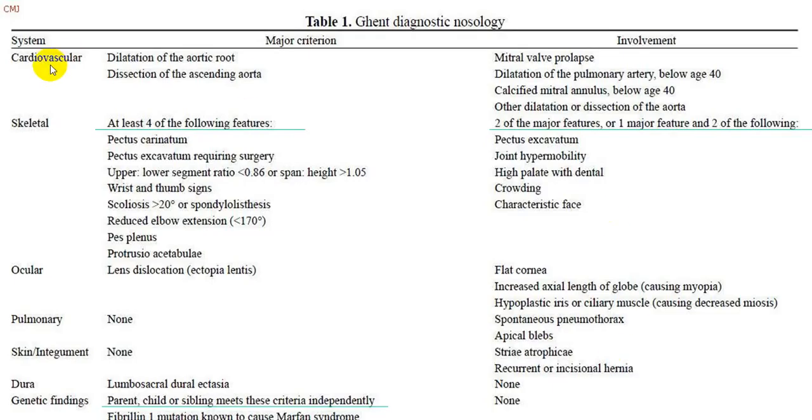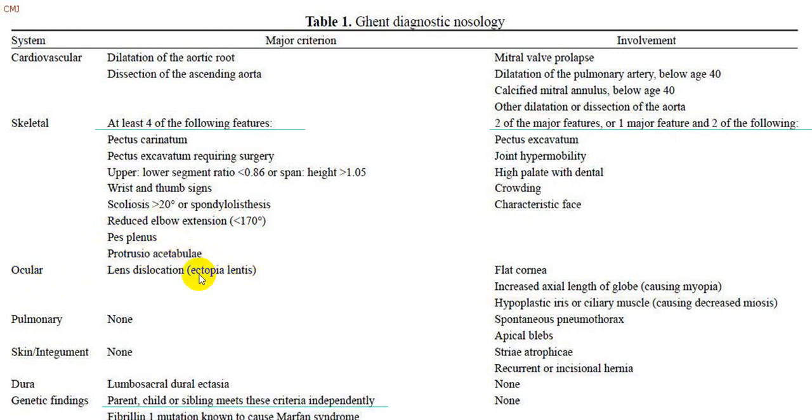These are all the organs which are involved: cardiovascular, skeletal muscle, ocular, pulmonary, skin, dura mater, and genetic findings. So these are all the tables taken into the Ghent diagnostic criteria. These are all major criteria. As for example, in the cardiovascular system: dilatation of the root of the aorta, dissection of the ascending aorta. In skeletal muscle: pectus carinatum, pectus excavatum, upper segment bigger than lower segment, wrist and thumb signs, scoliosis, reduced elbow extension, pes planus, protrusio acetabuli.